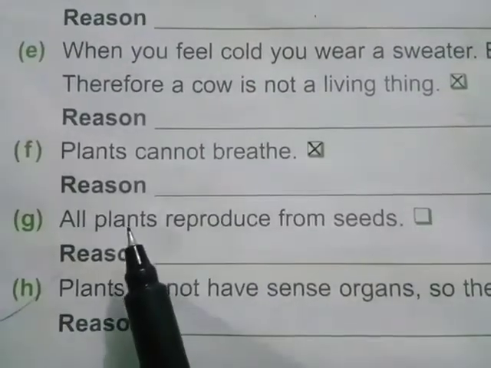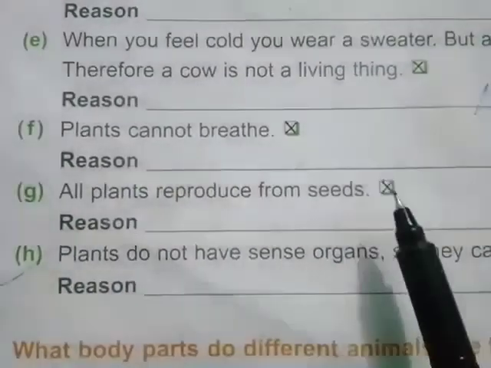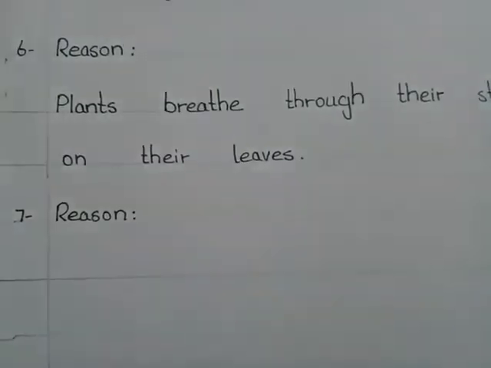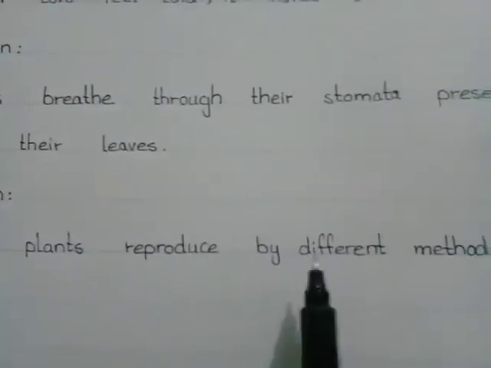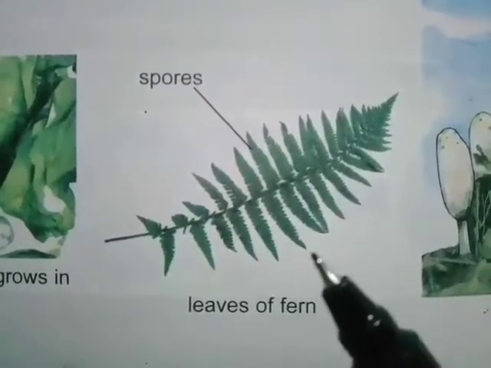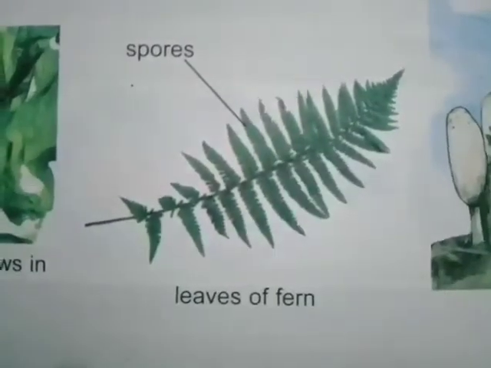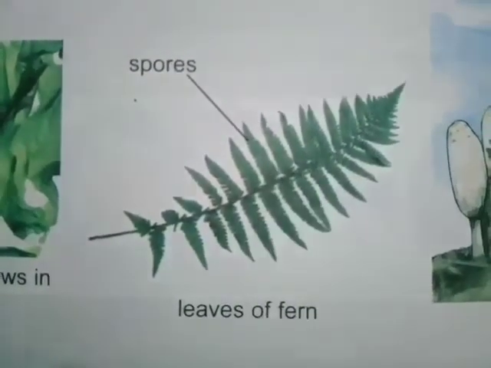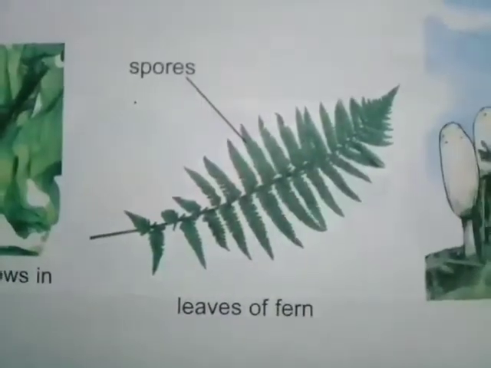The seventh statement is all plants reproduce from seeds. So this statement is wrong. Now we write the reason of statement number 7. The reason is some plants reproduce by different methods. Some plants like algae or ferns produce tiny spores which are present on their leaves, and these spores grow into a new plant.